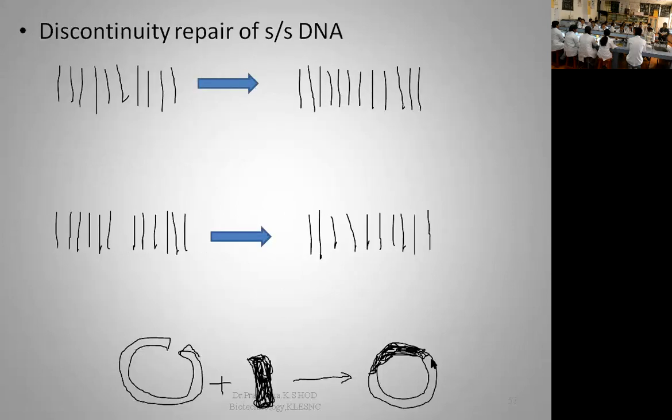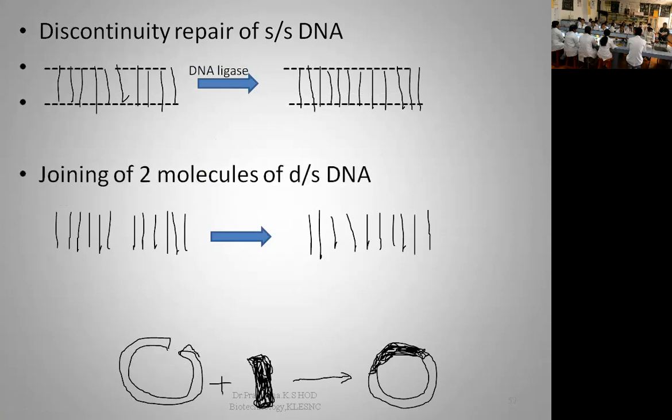Now let us understand the function of this particular DNA ligase enzyme. This DNA ligase enzyme is responsible for joining the discontinuity in the DNA molecule, that may be at the double stranded DNA level or at the single stranded DNA level. For example, here you can see the break. The break means here one nucleotide and here one nucleotide. Opposite nucleotides are connected through hydrogen bonds.